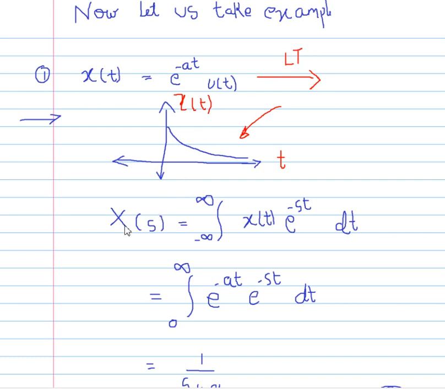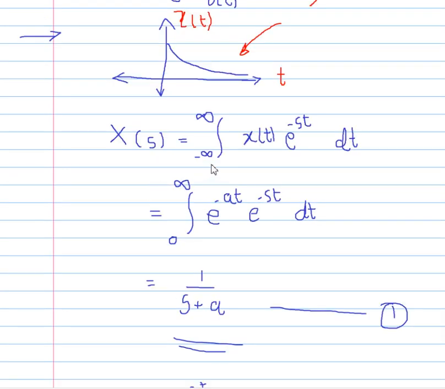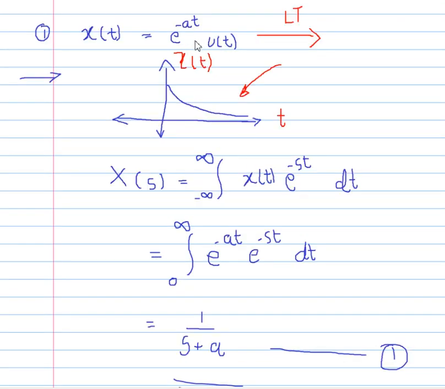Now according to definition, x of s equals integral from minus infinity to infinity of x of t e raised to power minus st dt. The signal is e raised to power minus at u of t. Putting this value, e raised to power minus at times e raised to power minus st dt, we will get e raised to power minus (s plus a) t dt, from 0 to infinity.